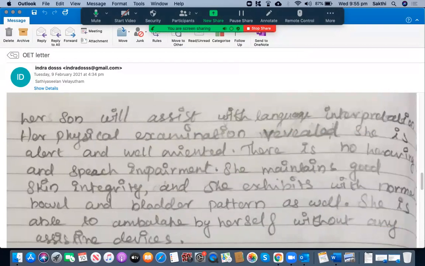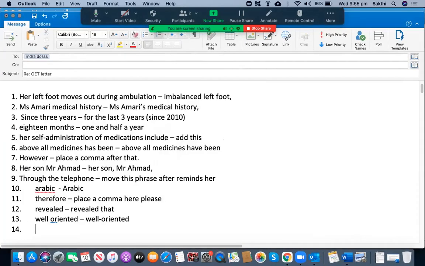Okay, there is no hearing and speech impairment. Okay, that's all right. Can you please tell me the spelling of speech? Sir, it's S-P-E-A-C-H, right? Okay.